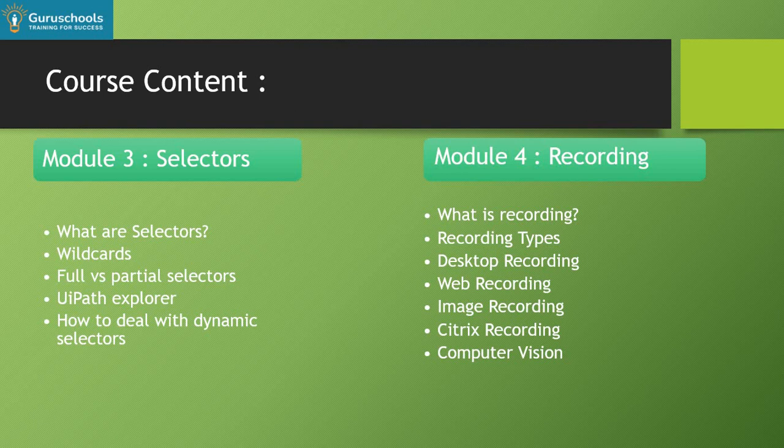Then we will move to module 4, which is recording. Here, not only drag and drop, we have a very good feature available as recording. It might be a desktop-based or web-based application. Simply we can click on the record button and perform the actions as we would manually, and the tool will record those actions. Here we have different types of recording options available: web, Citrix, computer vision, desktop. By using this recording we can build our automation flow. This is a very interesting and powerful feature from the UI.